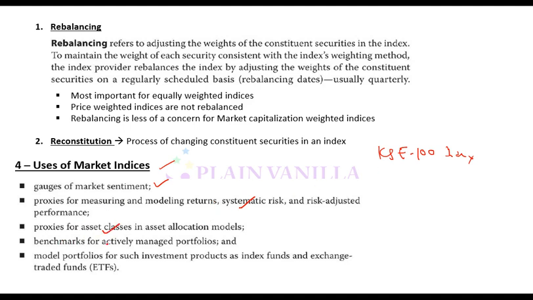Proxy for asset classes in asset allocation models. So there can be an index for commodities, for stocks, for fixed income. So it can be a proxy to help determine the performance of the overall asset class, that is, how are commodities performing, how is fixed income, how is equity performing. Benchmark for actively managed portfolios. Model portfolios for products such as ETFs.